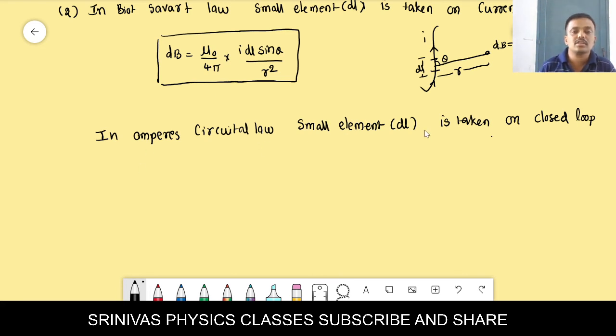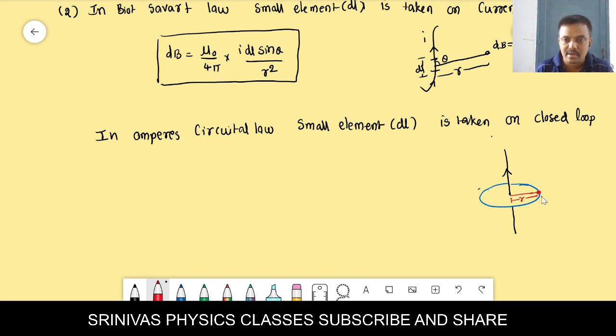In Ampere circuit law, the small element is taken on the closed loop. You see, in the Biot-Savart law, the small element is taken on the wire, but while applying Ampere circuit law, for example, this is the current wire, and I am taking a closed loop around the current wire like this. For example, if you want to find the magnetic induction, the magnetic field at some distance r from the wire, here I want to find the magnetic field.